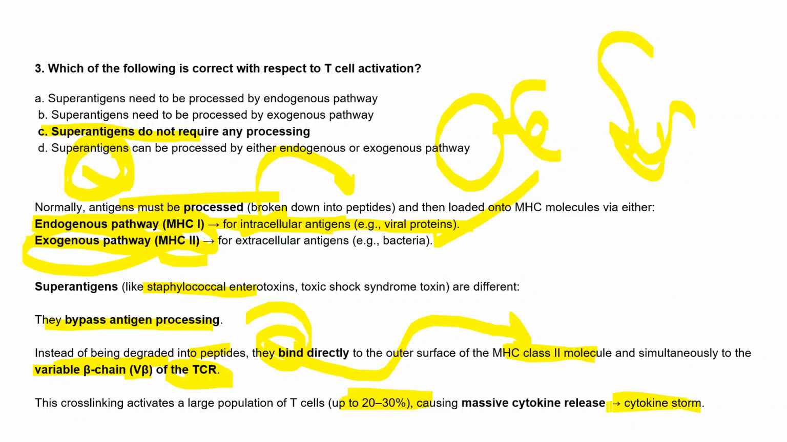This causes a cytokine storm. The immune system doesn't always protect us; sometimes hyperactivation can cause trouble. So the right answer is not that superantigens need to be processed by the endogenous pathway. No, they don't need to be processed. They bind directly to the outer surface of the MHC class 2 molecule. Do they need the exogenous pathway? No. Superantigens don't require any processing. This is the right answer.